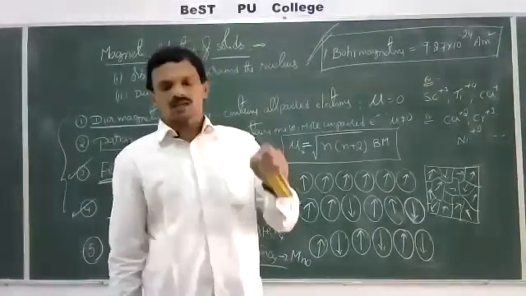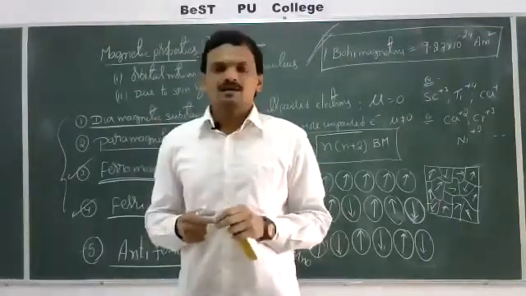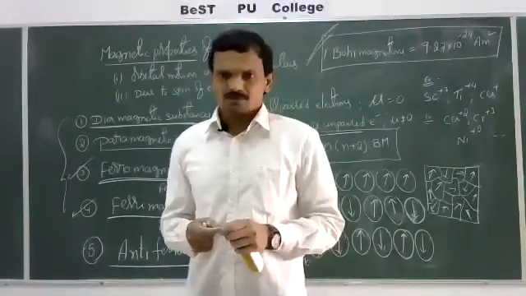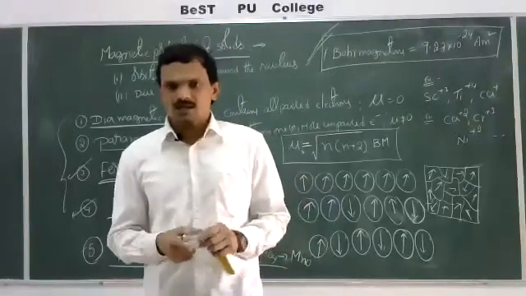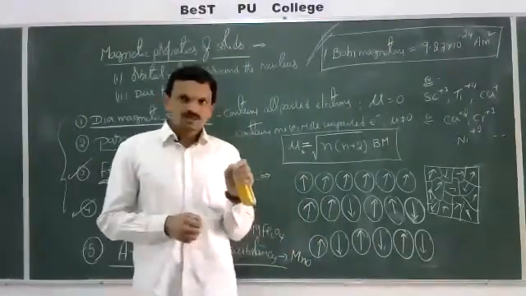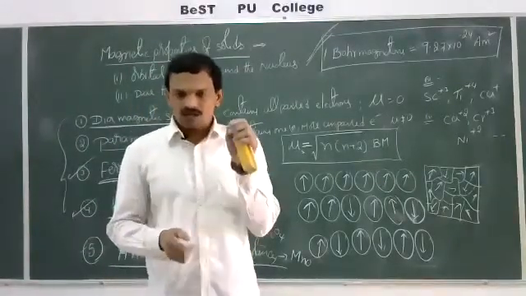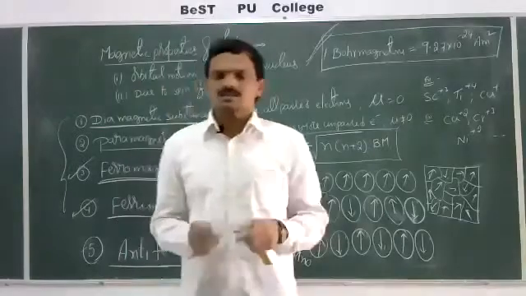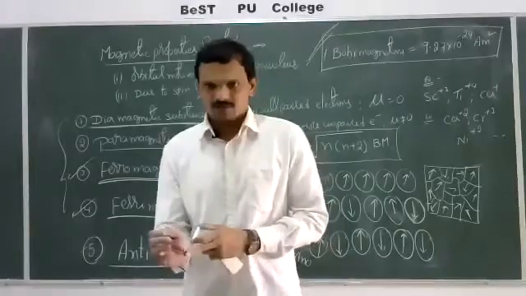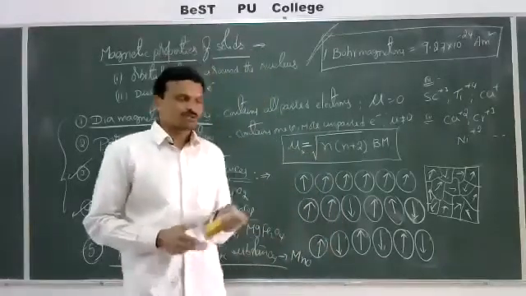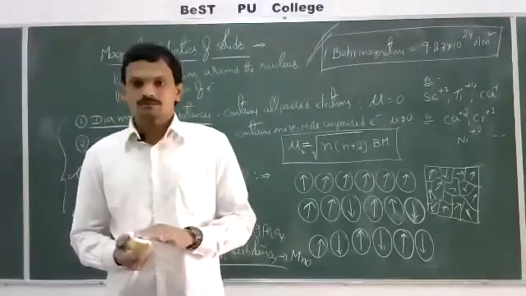As per our syllabus, we learn about semiconductors and magnetic properties of solids. And one more is superconductors. These are substances in which the resistance is 0. At a certain temperature, the resistance of the substance becomes 0. Such substances are called superconductors. Just a brief introduction, not included in our syllabus. This is the total discussion about the solid state chapter.